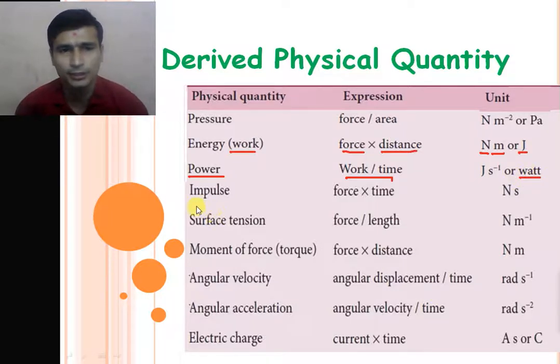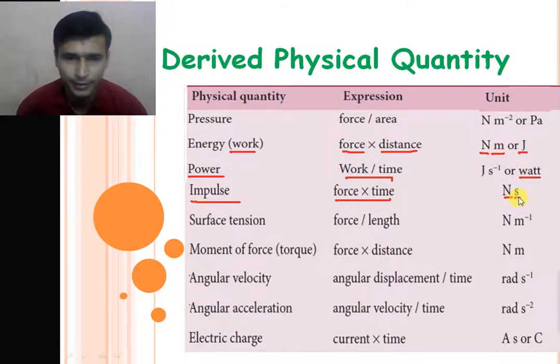Another physical quantity is impulse of force, or we can simply say impulse. The formula of impulse is force into time. The unit of force is Newton and the unit of time is second. So the unit of impulse is Newton into second.